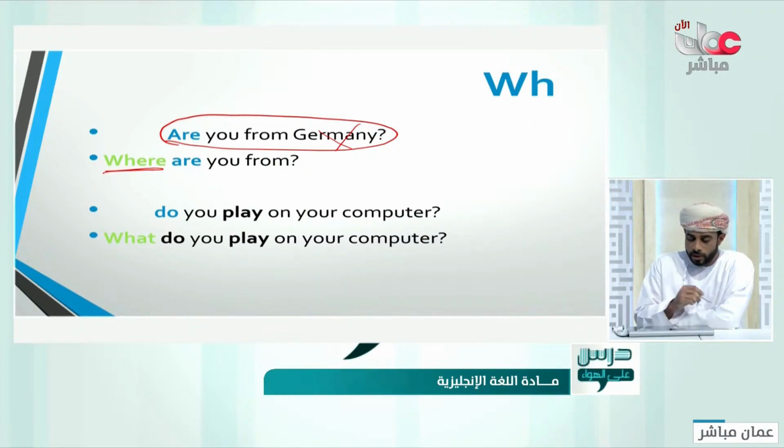Some students go directly to the second step, which is adding the WH, which is really wrong. First of all, change it to the yes or no question. Then you can add the WH. So WH doesn't always mean that you are making a grammatically correct question. Moving the time to the beginning of the sentence means that you have formed the question. Then you add extra information by adding a WH question.